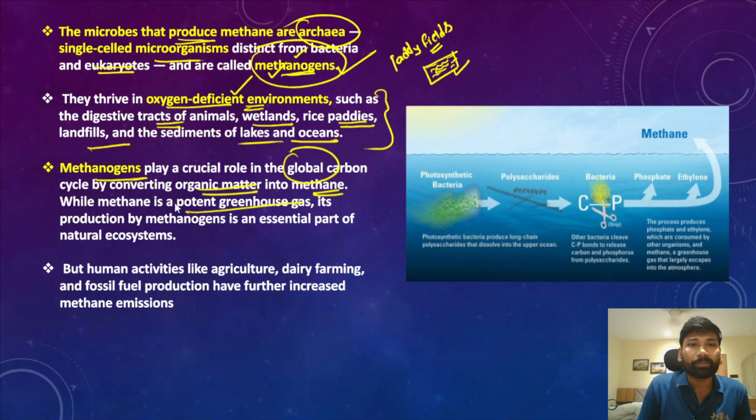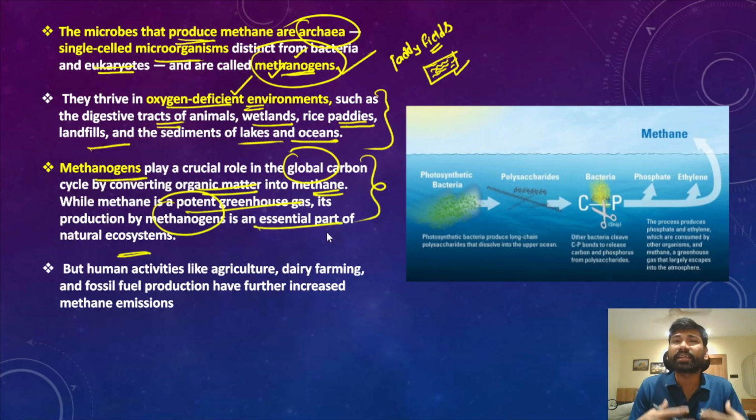Its production by methanogens is an essential part of the natural ecosystem. But in recent times, due to anthropogenic factors, the methanogens have been producing exceptionally high amounts of methane, and high amounts of methane in the atmosphere are responsible for the further heating of the planet.